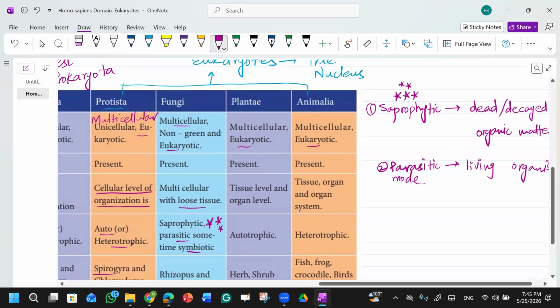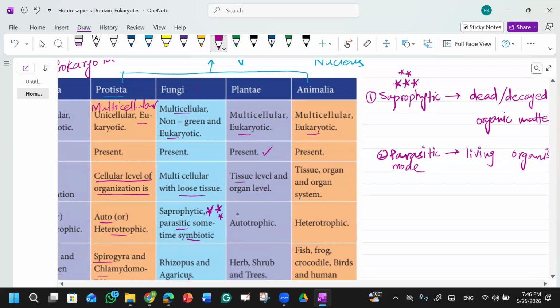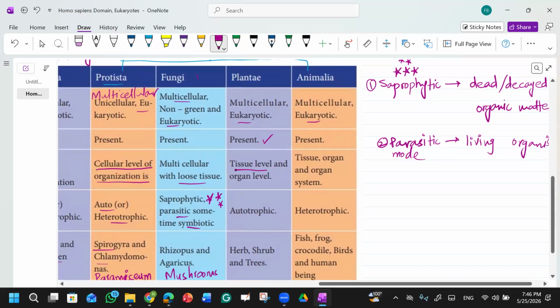Then we have kingdom Plantae. In kingdom Plantae, the organisms are multicellular and eukaryotic. Nucleus is present in them, and there is tissue level and organ level of organization. They don't have cell level. They are autotrophic. They don't rely on any other thing. They are purely autotrophic and can prepare their own food. In them there are herbs, shrubs, and trees. You can mention any plant.